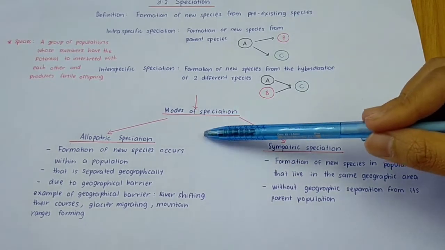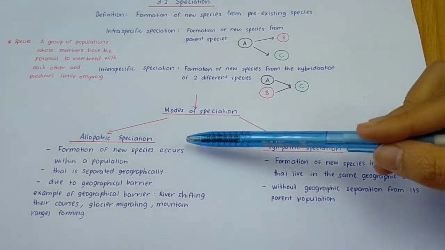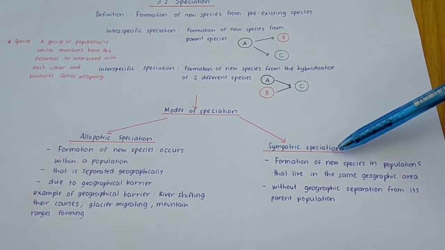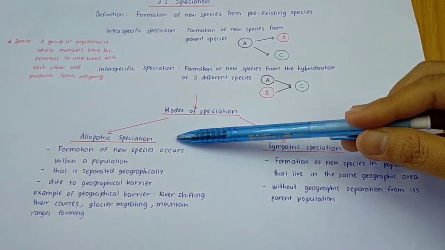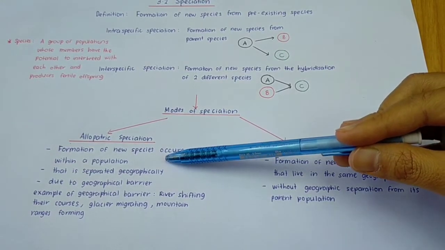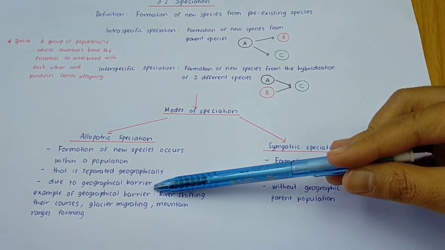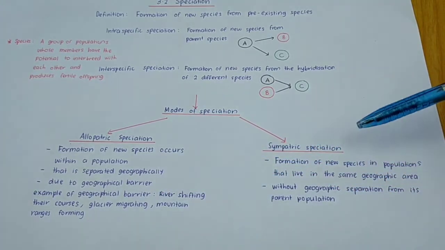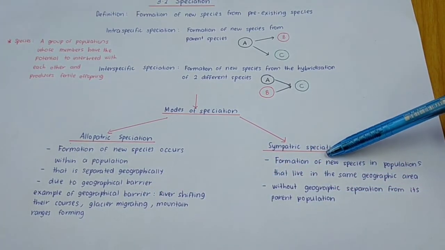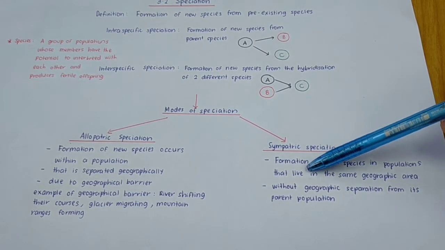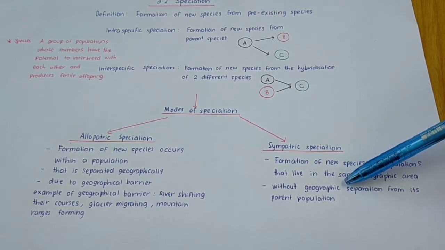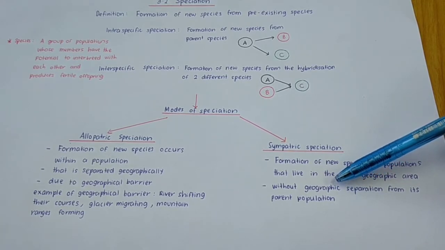So based on the modes of speciation, both allopatric and sympatric speciation can lead to the formation of new species. Tapi perbezaannya adalah, for allopatric speciation, the formation of new species occurs in a population that is separated geographically, due to a geographical barrier. But sympatric speciation will also form new species, but the species in the population live in the same geographic area. So sympatric speciation does not involve geographical isolation, it is not separated by geography.